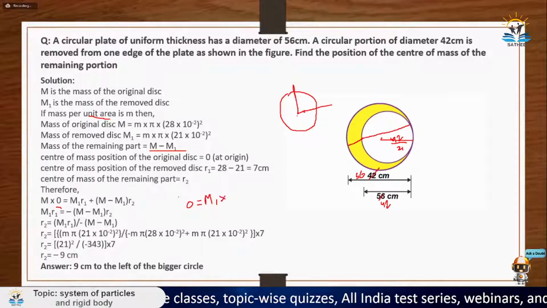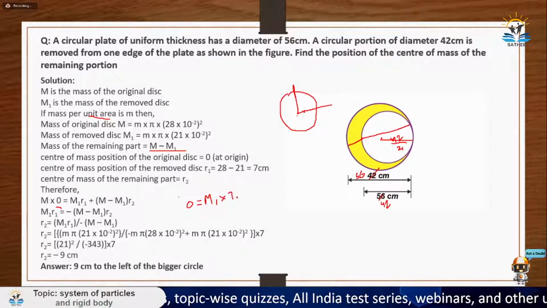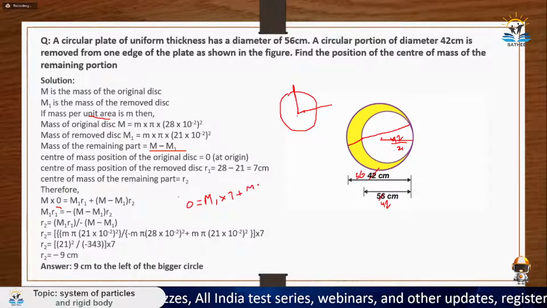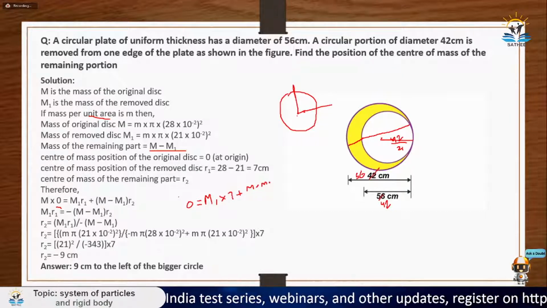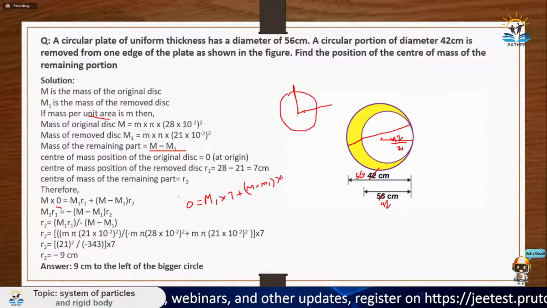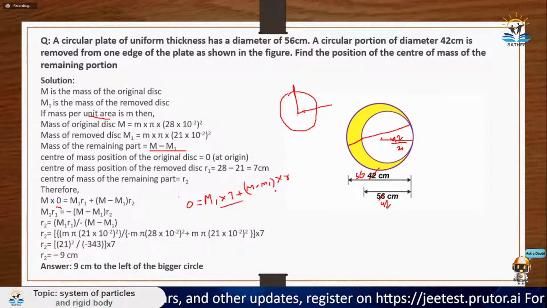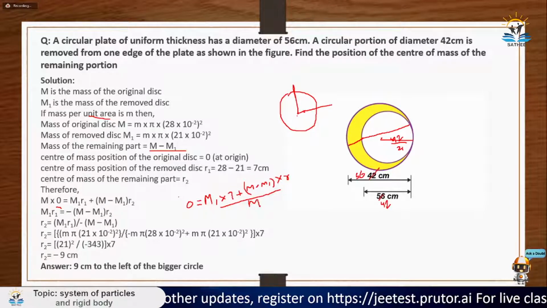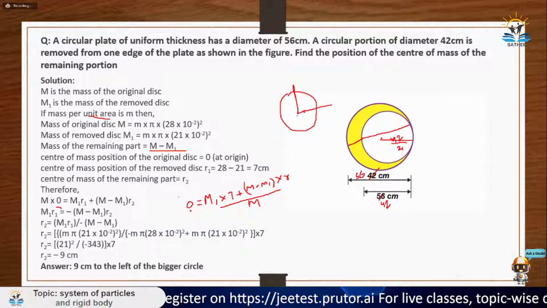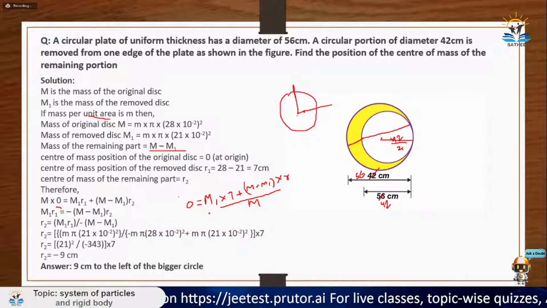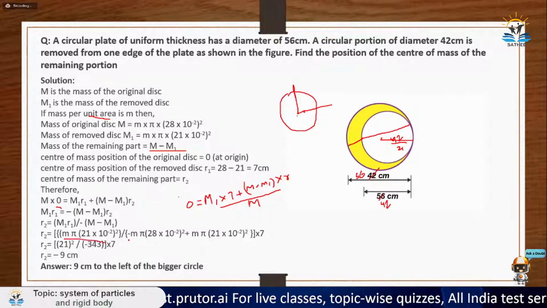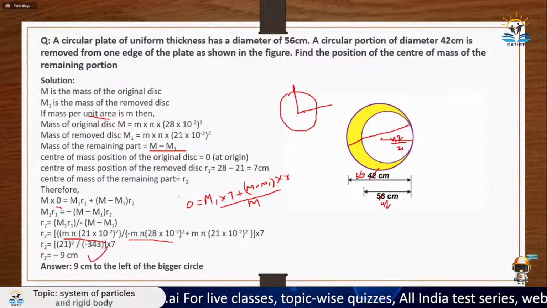So m1 into 7, plus the remaining mass, m minus m1, into its center of mass, which is, let's say, at distance r, divided by the total mass. The total mass is capital M only. Okay, so I hope you got it. Now you just need to set it equal to 0. So m1 into 7 is equal to m minus m1 into r. From there, you just put in the values of capital M and m1. From there, you get r2 equal to minus 9 centimeter.